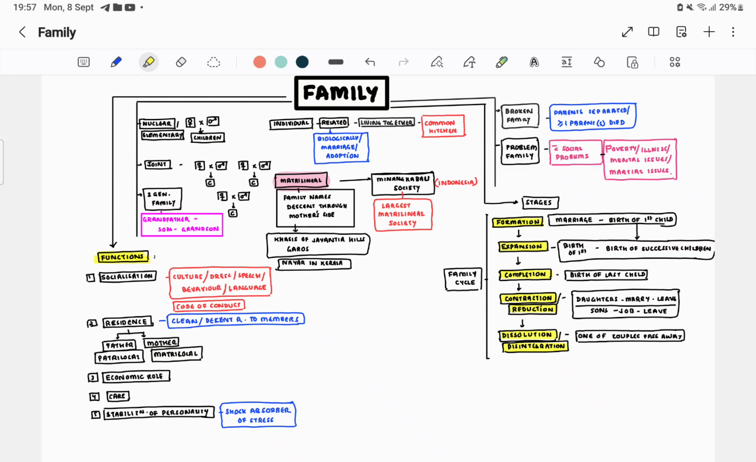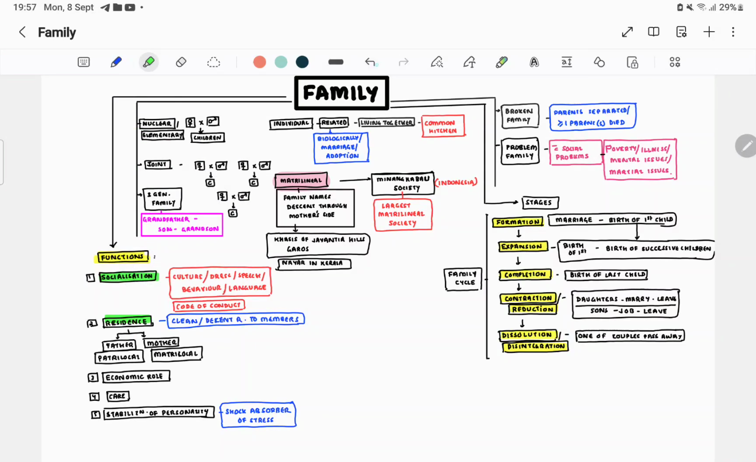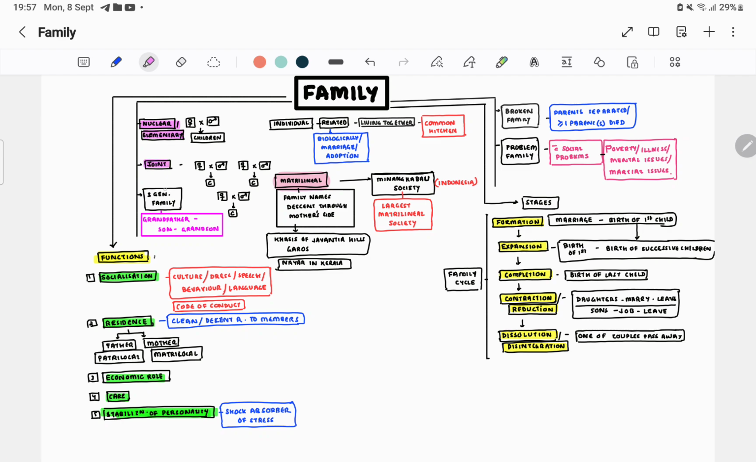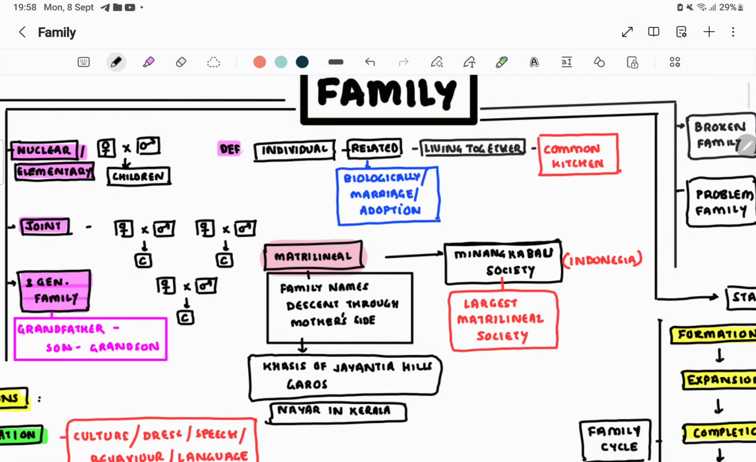And functions: socialization, residence, economic role, care, and stabilization of personality. You can write yourself also what roles you feel are there in the family. PSM is one subject where you can feel and write, right? So you don't have to be confined to textbooks. And nuclear or elementary family, joint family, three generation family, and matrilineal family, all of this. And this is the definition of family. Definition you have to write in words, not like this. This is for mind map purpose.